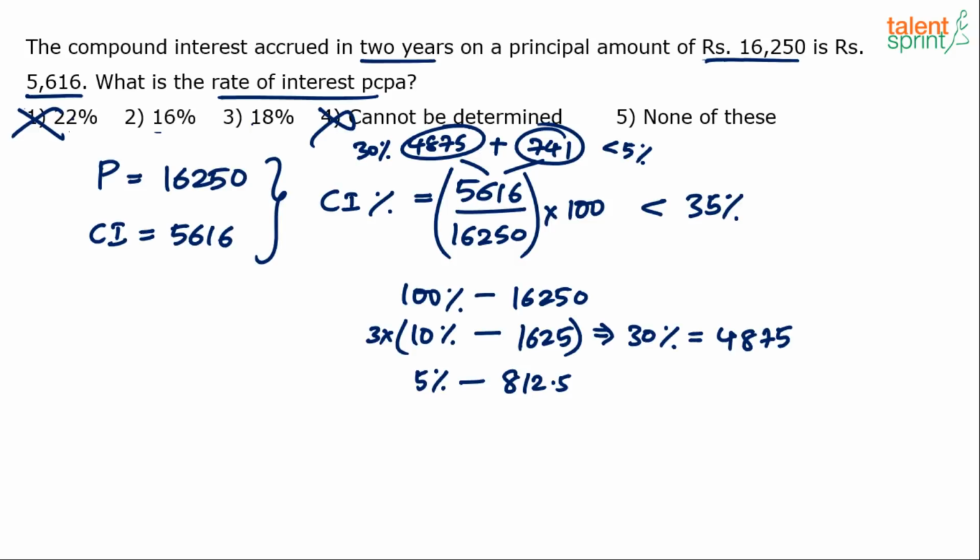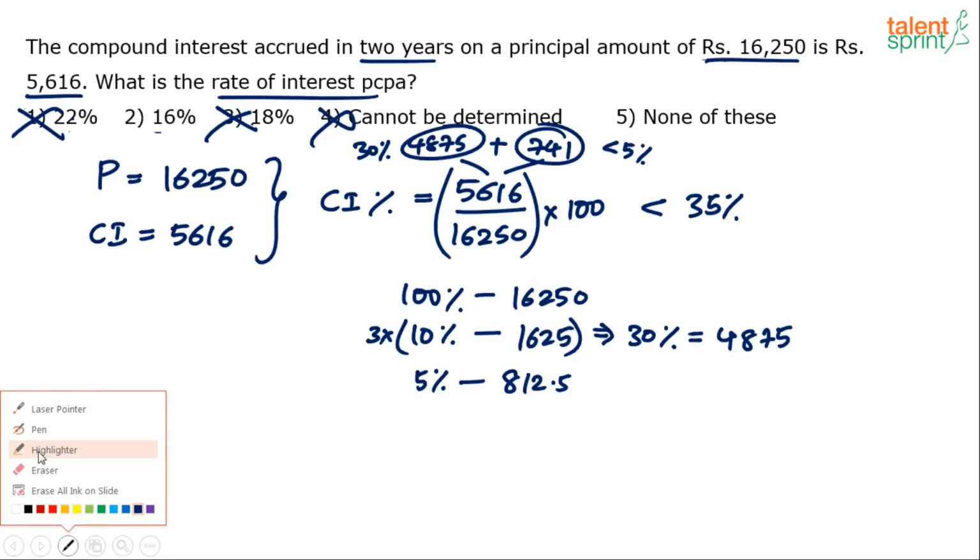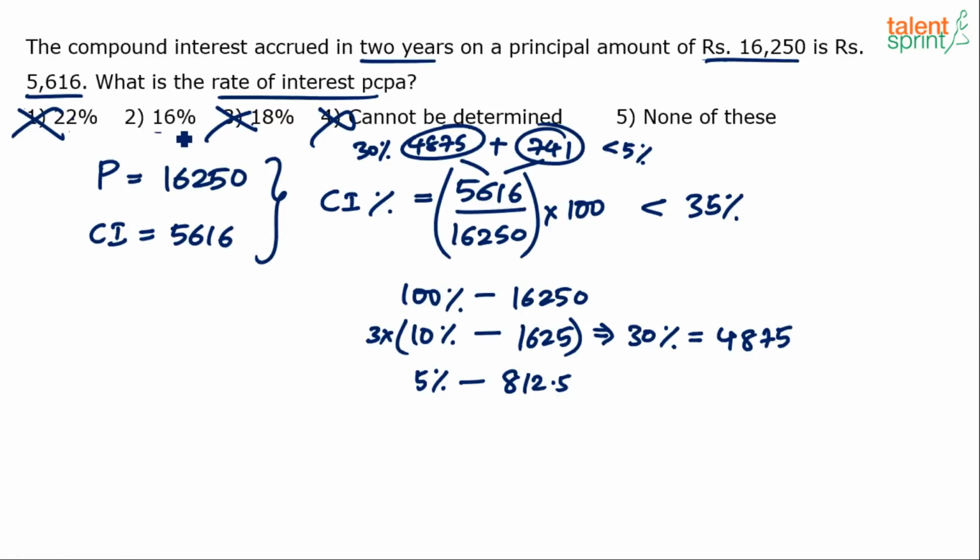What is option 2? 16. Verify option 2 also. If you take 16%, try and apply effective percentage for 16. I mean, try to find out the compound interest if the rate of interest is 16%. What happens? 16 plus 16 plus 16 into 16 by 100. That gives you how much? 32 plus 2.56. 32 plus 2.56 is 34.56.